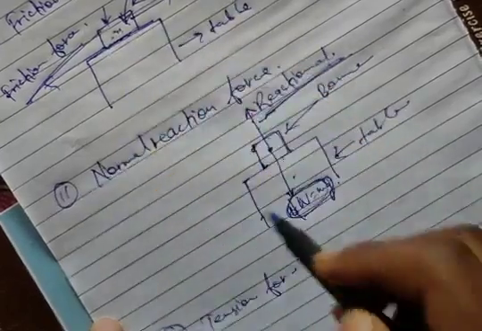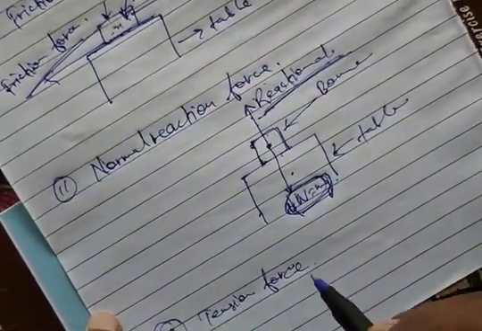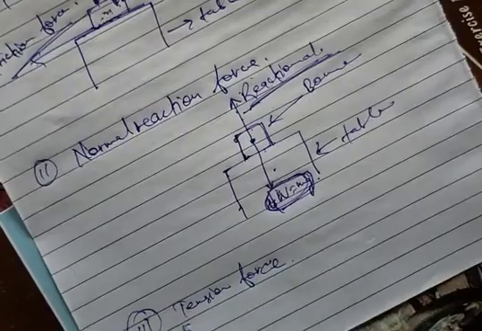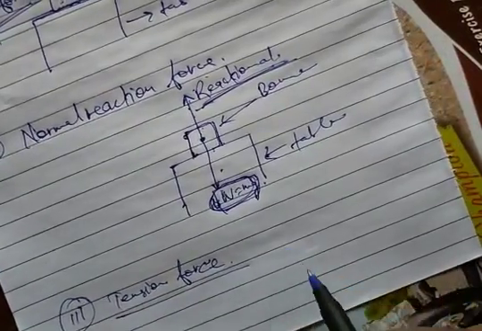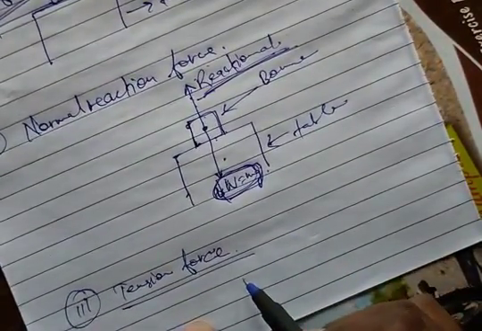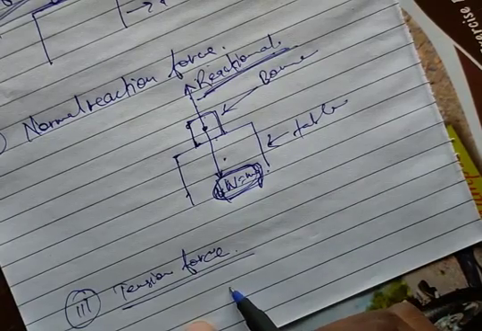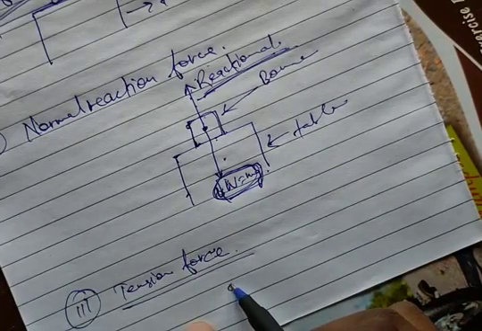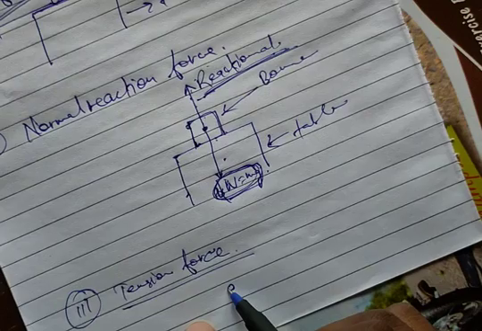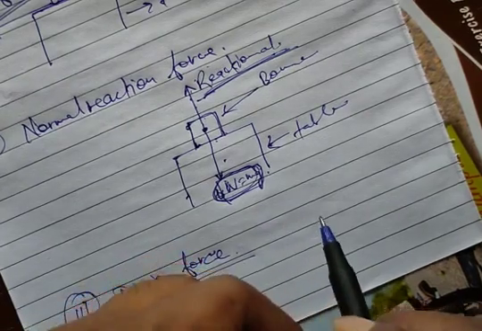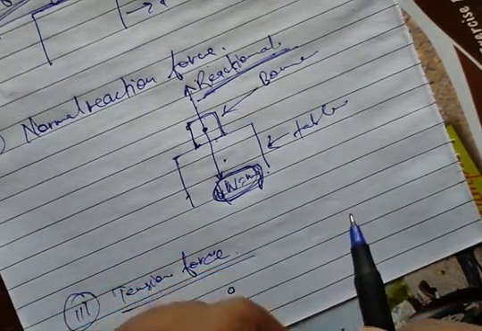Now the third is tensile force. All these are contact forces. The tensile force always occurs in a string due to the force applied on the intermolecular structure of the string.